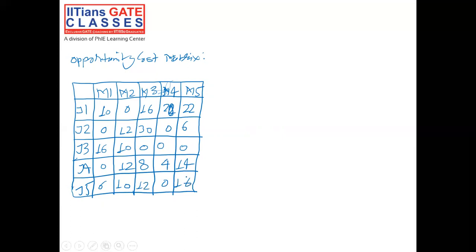In the previous allocation, we allocated this 0, we crossed this 0, we crossed this 0, we allocated this 0, we crossed this 0, we crossed this 0, we allocated this 0, and we allocated this 0. So in total there were 4 allocations present in the opportunity cost matrix.